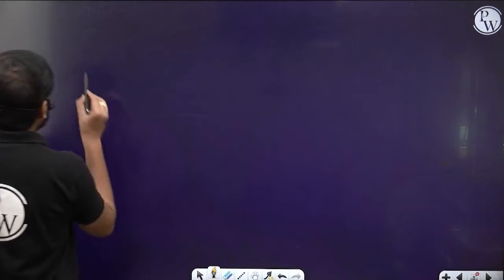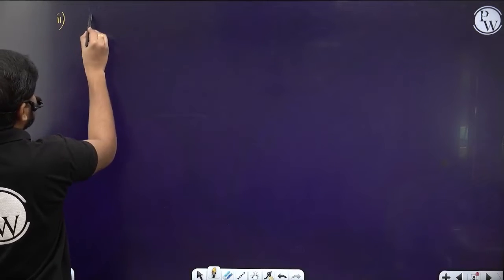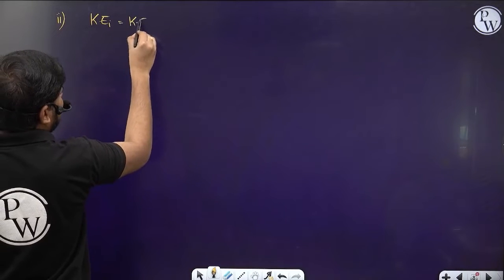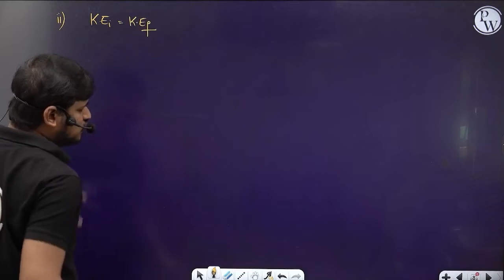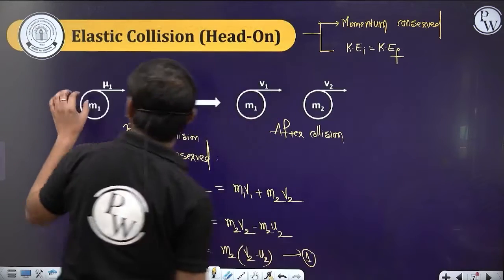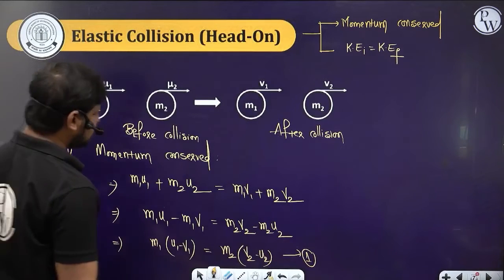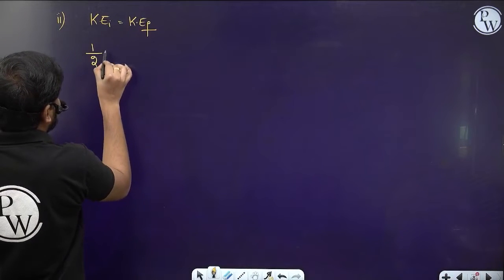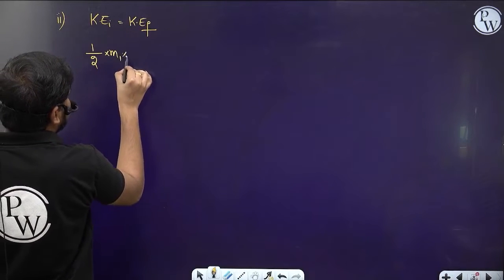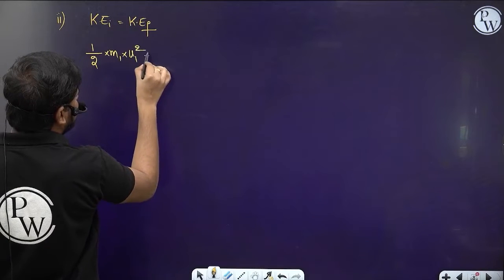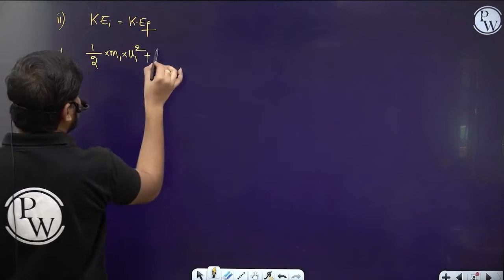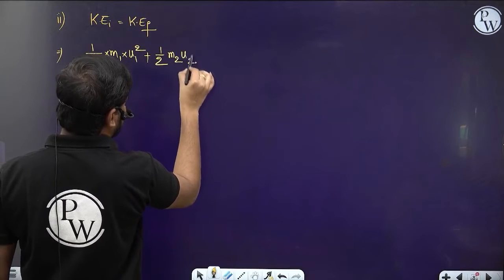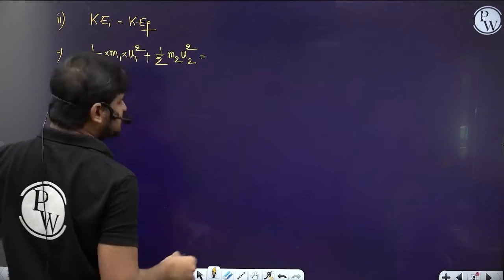For the same collision, the second thing: the initial kinetic energy is equal to the final kinetic energy. The first body's kinetic energy is half m1 u1 square, plus half m2 u2 square for the second body. This is before collision.